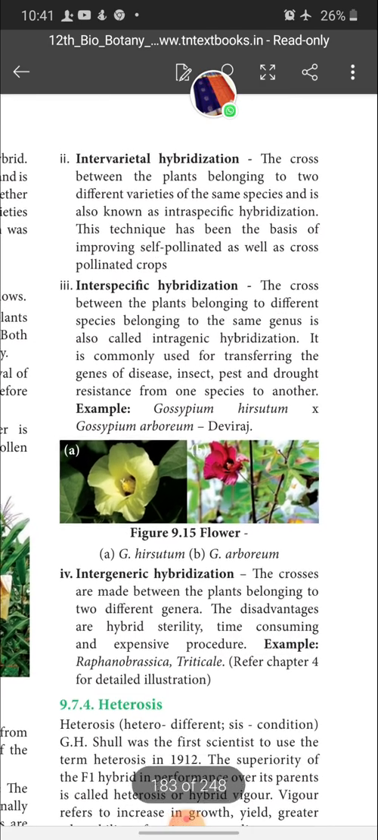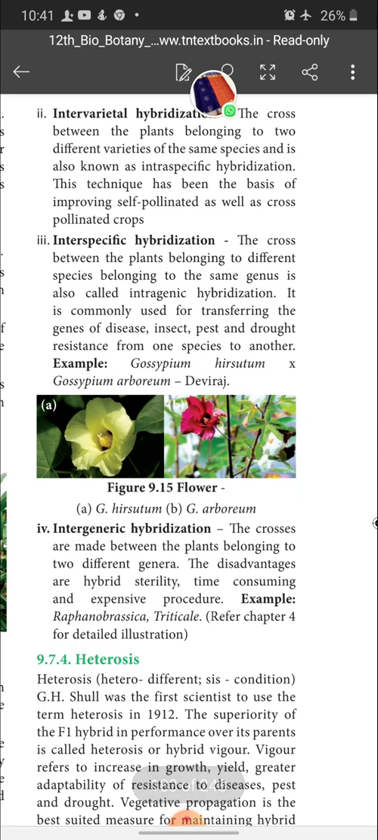Next, interspecific hybridization. The cross between plants belonging to different species of the same genus is also called interspecific hybridization. So, the cross between plants belonging to two different species, but the genera of the two species are the same. So that is called what?